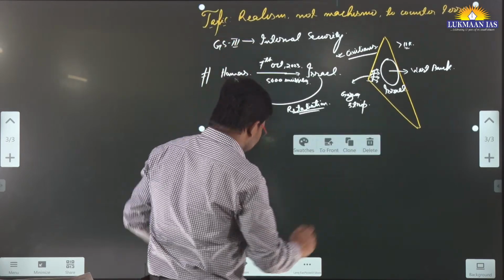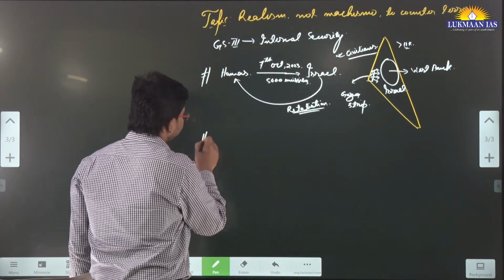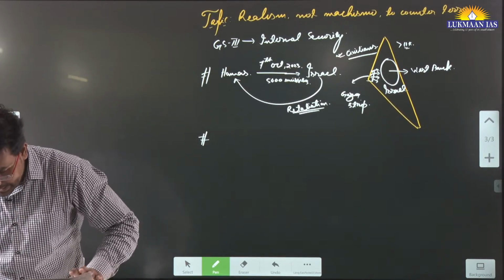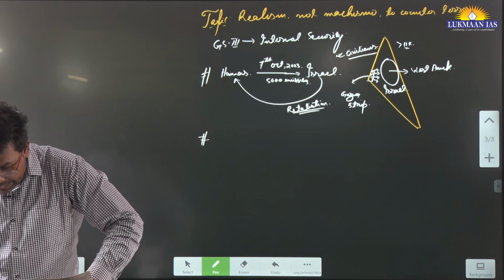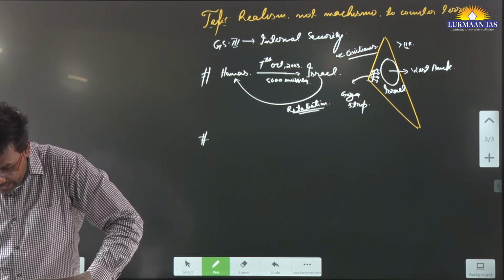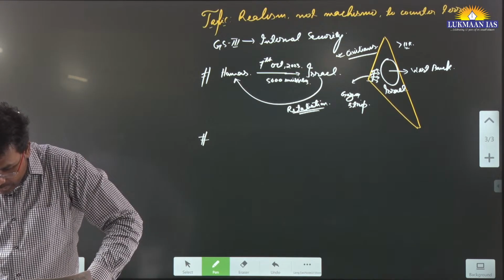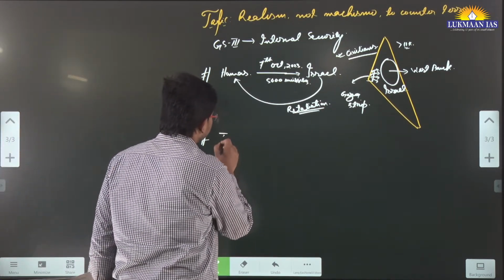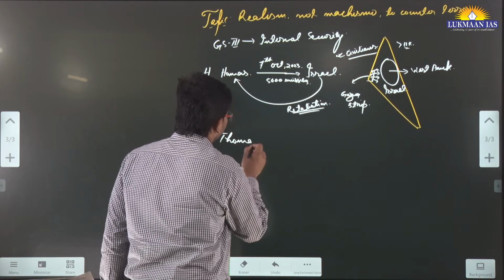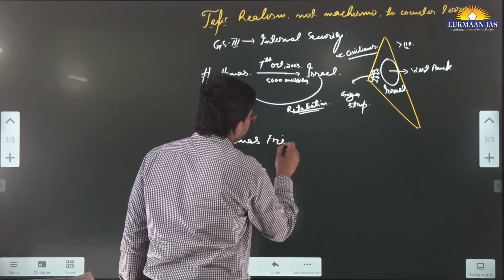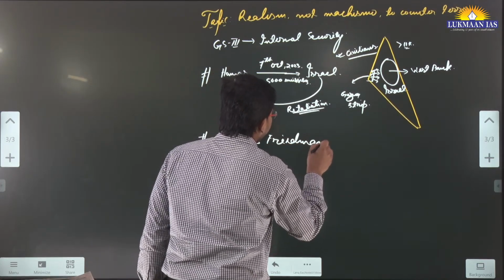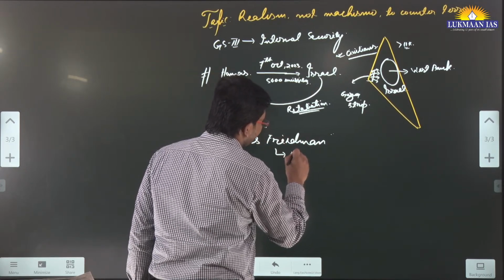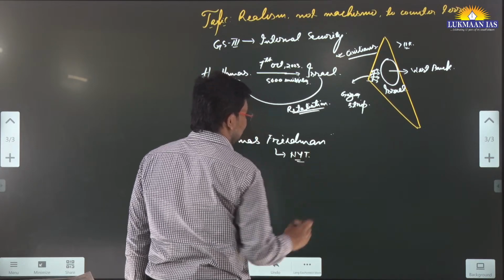Recently, there was a person from the United States of America, Thomas Friedman, who has written an article in the New York Times.